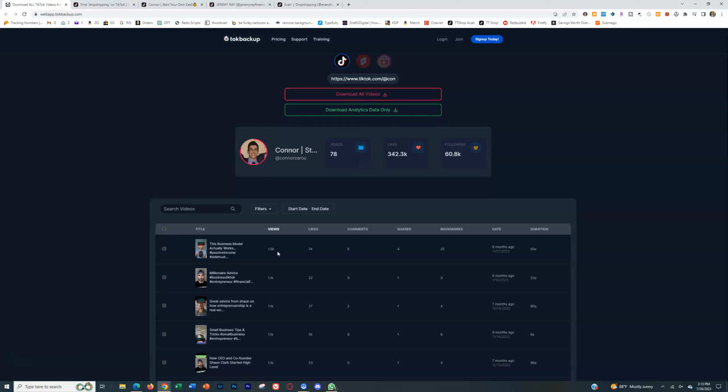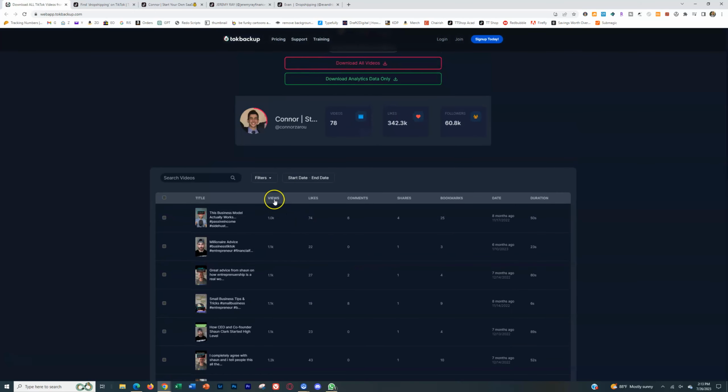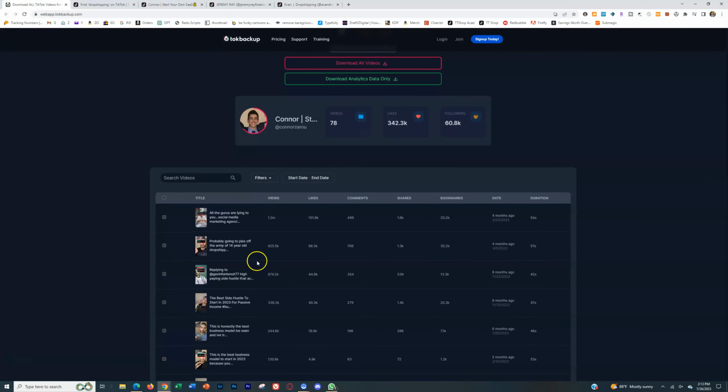And then as you see here, it'll show you all the data on all their current videos. And you can filter through views to find their most viewed videos. And then if their most viewed videos have something that is not specific to their brand, not something that only they can say, and is relevant to your audience and your niche as a whole, you can replicate that video and make something extremely similar because it's proven. Whether the hook is proven, whether the topic is proven, or whether it's a combination of both, you can replicate this because you know there's a high likelihood that it's also going to work for you.